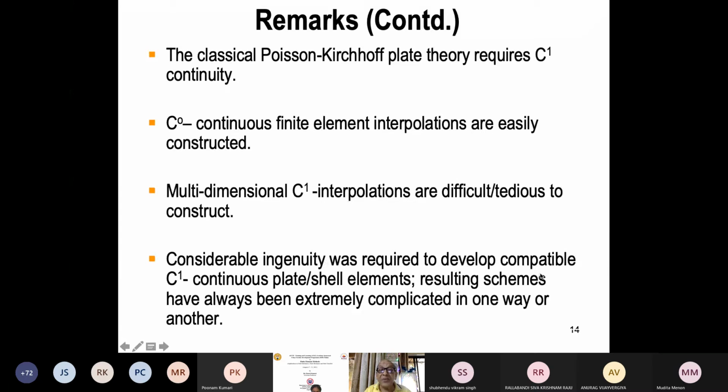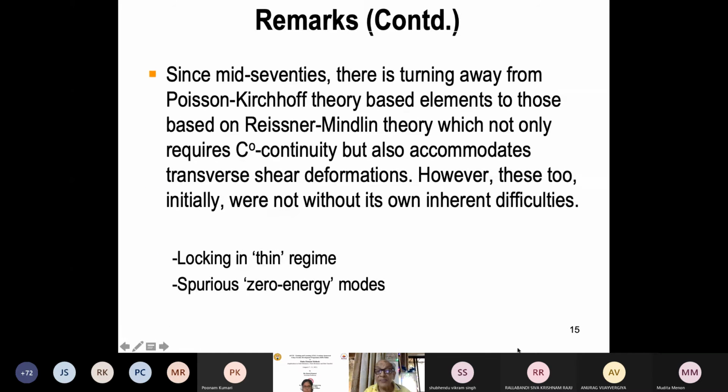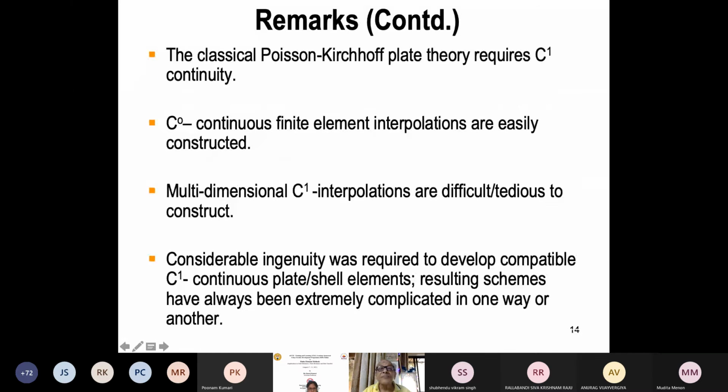Considerable ingenuity was required to develop C1 continuous elements, resulting in so many plate elements being developed right from 1960 to 1975, and most of these elements are defective. They lack something or other, and the results are not converging. So these were the problems.